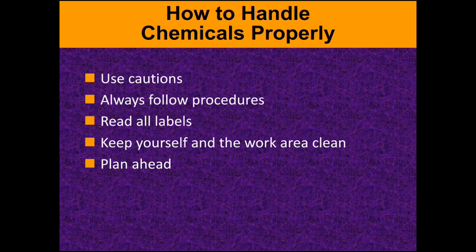And second one, always follow the procedures. We have to follow the safety rules and regulations, how to handle it and how to use it, and how much quantity of chemical should be mixed with another chemical. All these things we have to follow, and we have to use the labels written on the chemicals. That means which purpose the chemical is meant for, whether it should be used for treatment, for general use, or for a cleaning purpose. All these things will be labeled on a particular chemical, along with its reactivity and the temperature at which it should be stored.